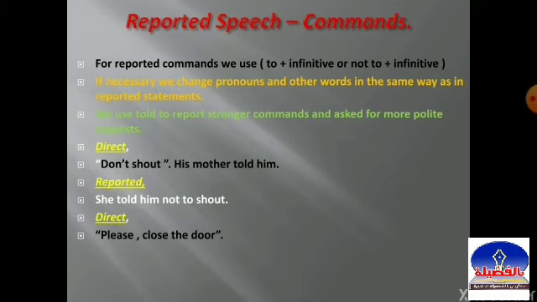Another example, please close the door. As you see, it is not in the negative form. So we will change it. He asked us to close the door. We used asked, then us, then to plus infinitive. Here we used to plus infinitive because the sentence is not negative.